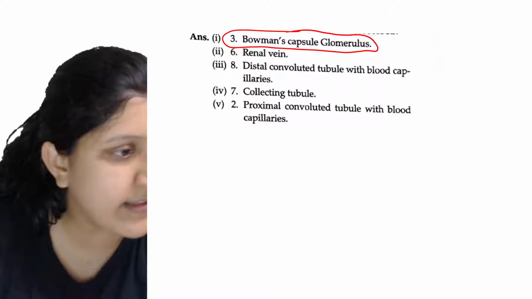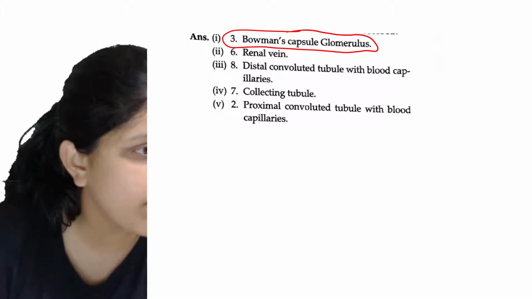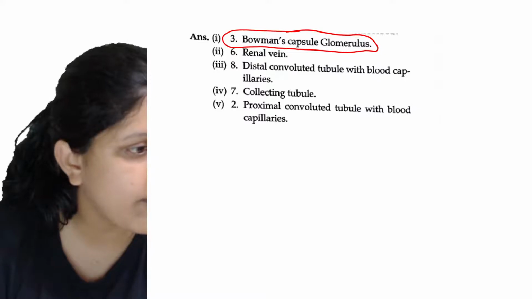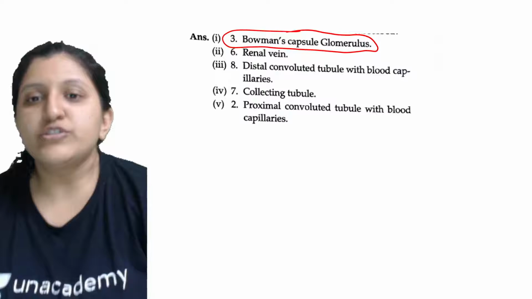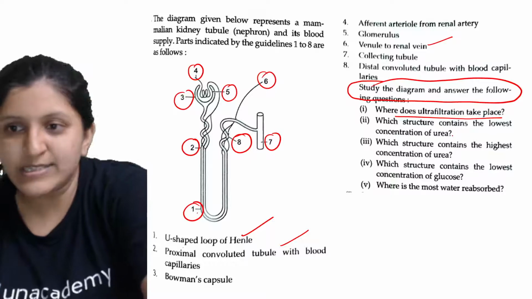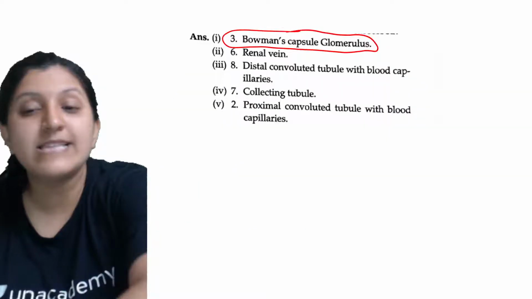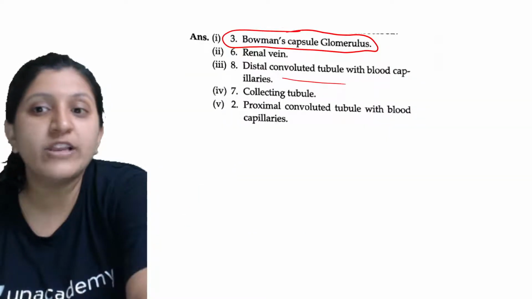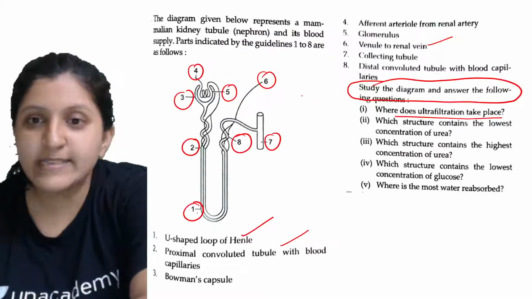Other than that, the next question says which structure contains the lowest level of urea? We have already discussed that, it is the renal vein. Now, which structure contains the highest level of urea? It is basically the distal convoluted tubule with the blood capillaries. There you can find the highest level of urea.